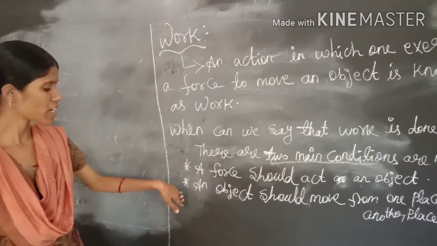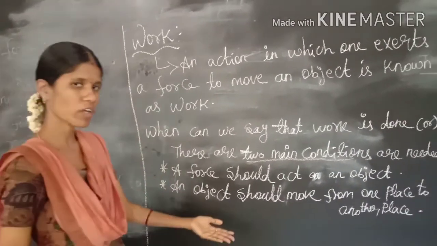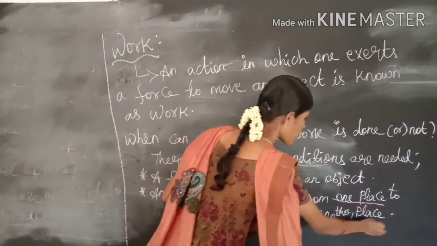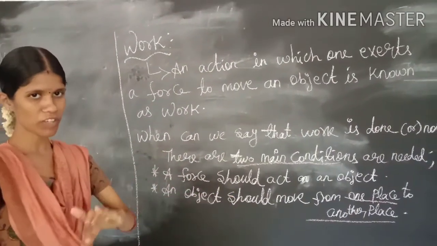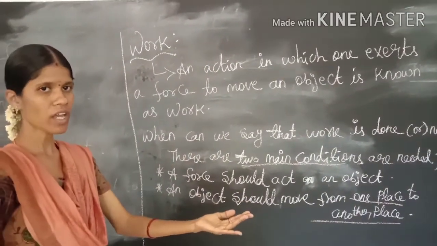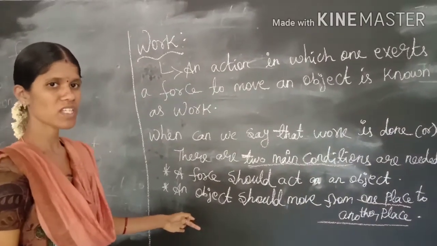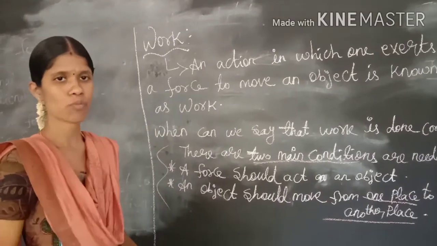The second condition is that the object should move from one place to another place, which means it moves from rest to moving condition or moving condition to rest condition. These two are the conditions needed for work to be done.